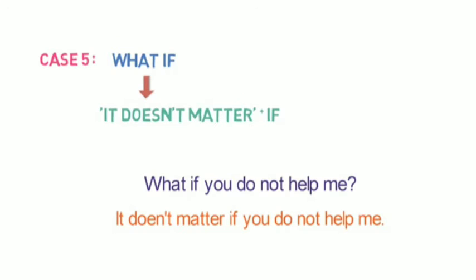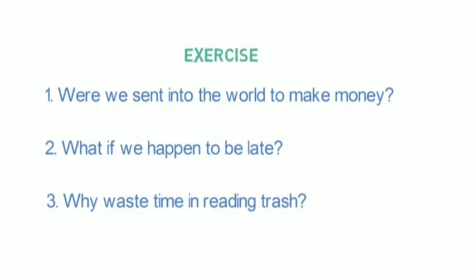Based on the 2 steps rule and different cases, I am giving you an exercise. You need to convert the below interrogative sentences to assertive sentences. The sentences are: were we sent into the world to make money? What if we happen to be late? Why waste time in reading trash? Please message me the answers in the comment section. I am eagerly waiting for your reply.